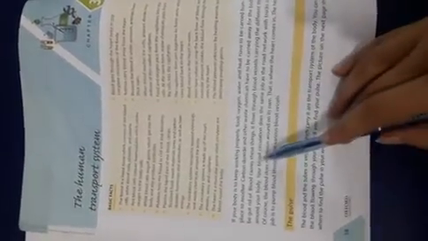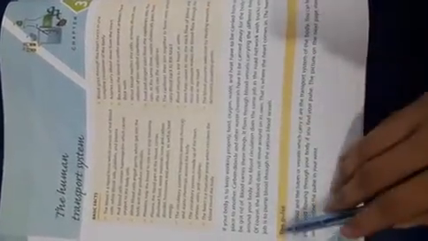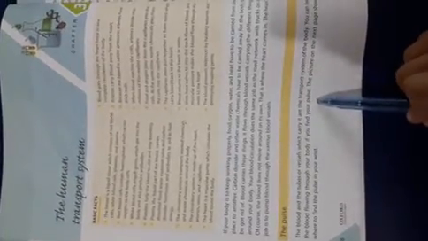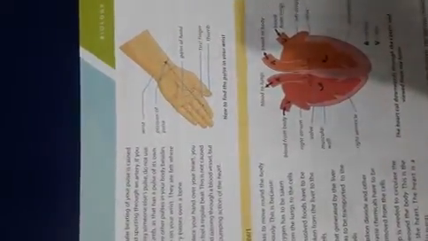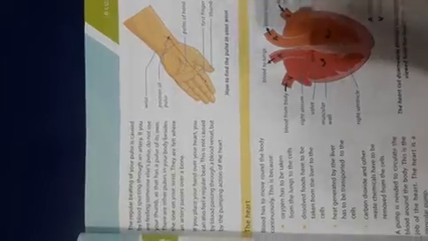Now if we are saying that our blood carries all these things through the various blood vessels, then the blood and the tubes that carry it, which we call vessels, are actually the transport system of the body. So here is the pulse. You can feel the blood flowing through your body if you find your pulse. The picture on this page shows where to find the pulse in your wrist. Here is a description of how you can find the pulse in your wrist.